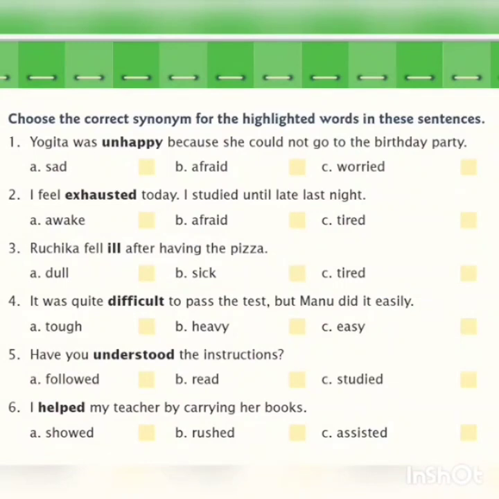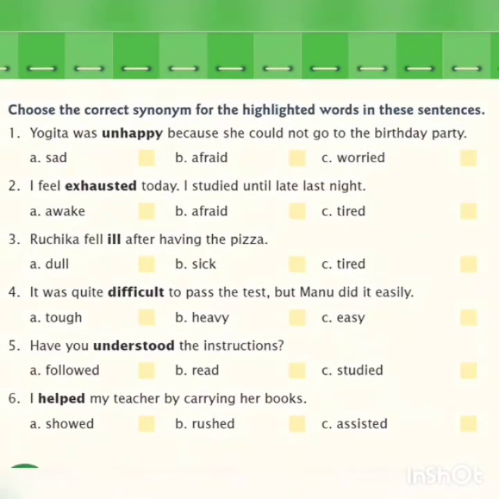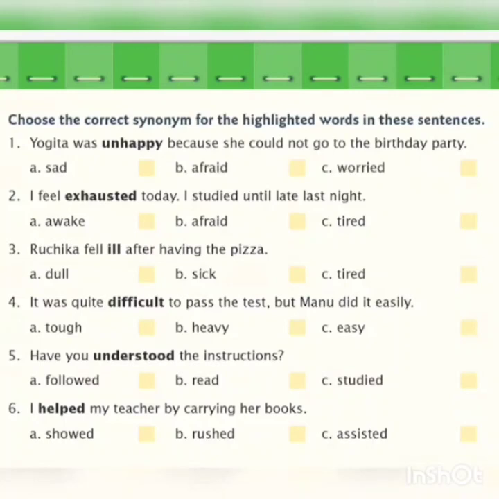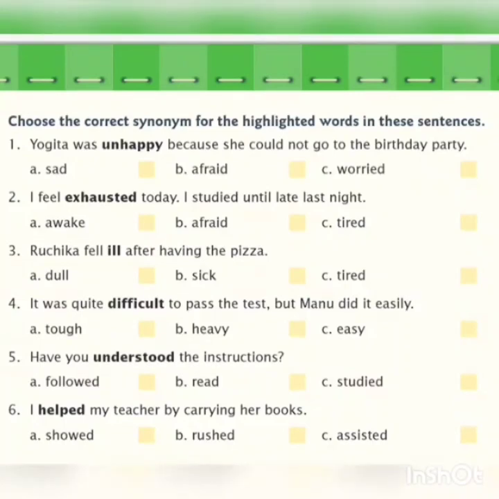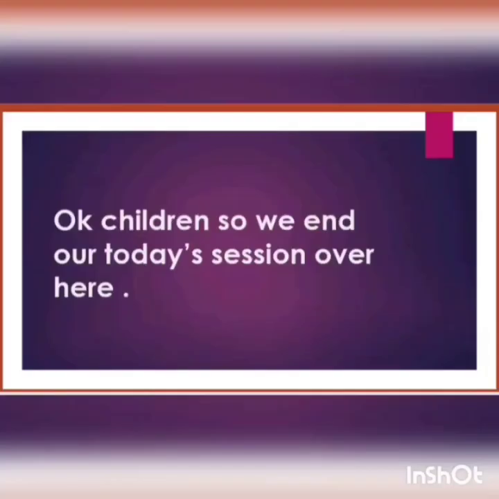Now, the sixth one. I helped my teacher by carrying her books. Now, the synonym for helped, does it mean showed? Does it mean rush? No, it means assisted. Is that clear, everyone? I hope you all have understood well.